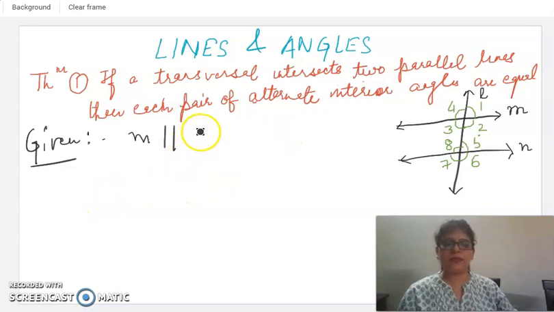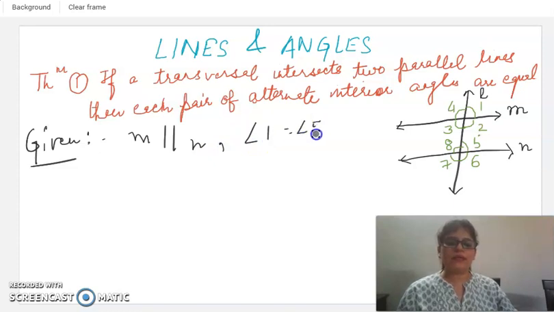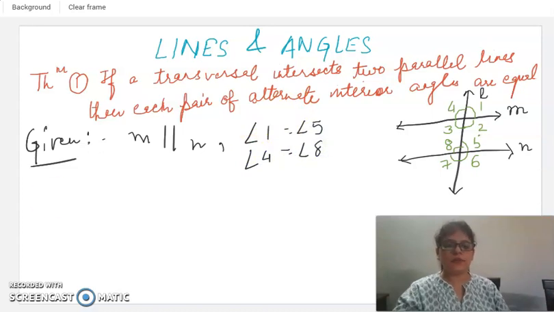Okay, M is parallel to N. This is the first thing which was given. Then we have angle 1 is equal to angle 5, angle 4 is equal to angle 8, and so on, which are the sets of corresponding angles, like I said just a few minutes back. Now we have to write what we require to prove.